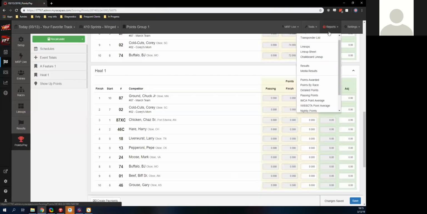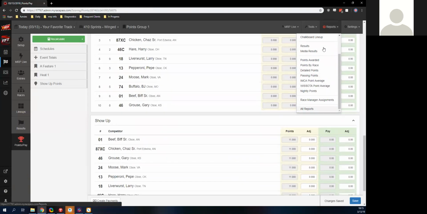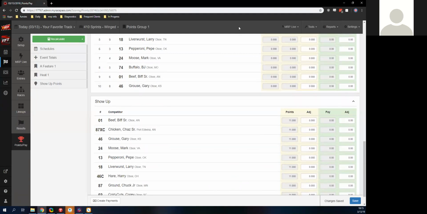We have a variety of different transponder reports, lineup reports. So you have a lot of different options there when it comes to the different reports that you're going to be doing and we're going to need in the system. These are just the reports for right here, right now, sort of the today reports. But if you need the big picture reports,